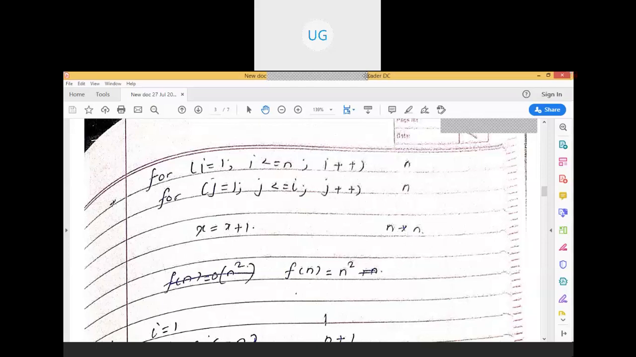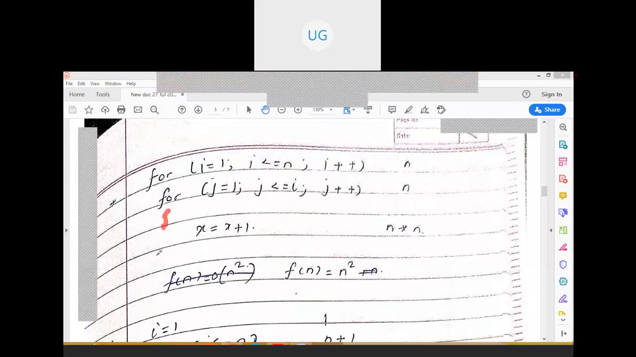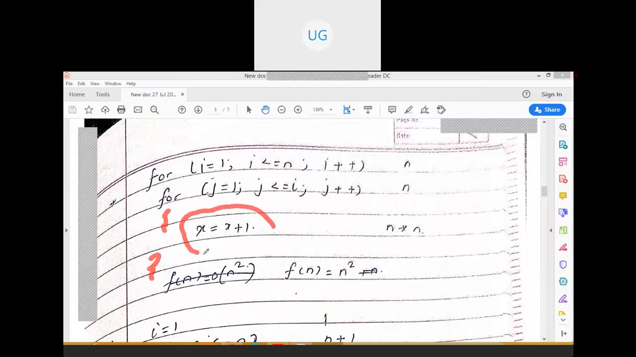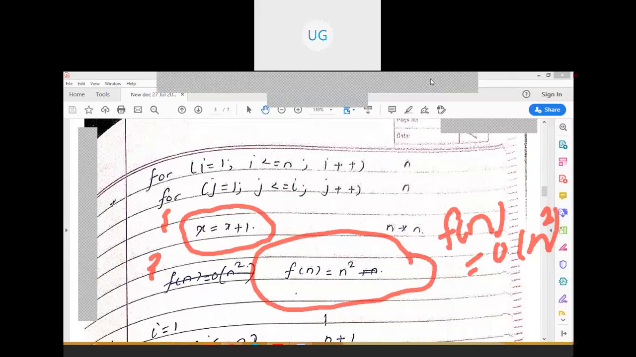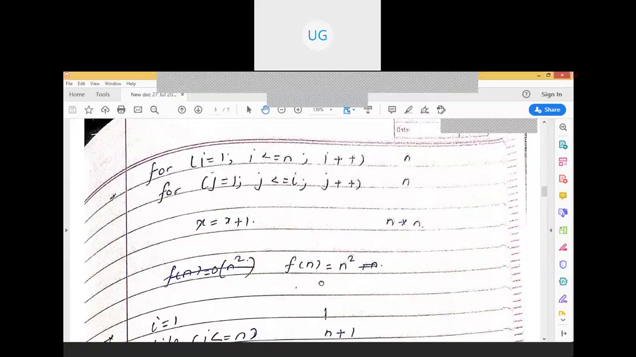Now, here I can say how many number of times this will be executed. So it is n into n. So that is f of n is equal to n square. So f of n is equal to O of n square.